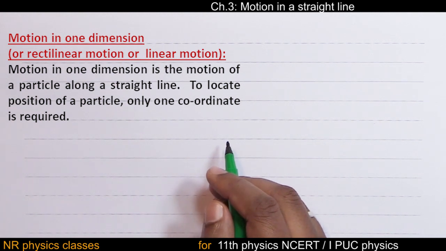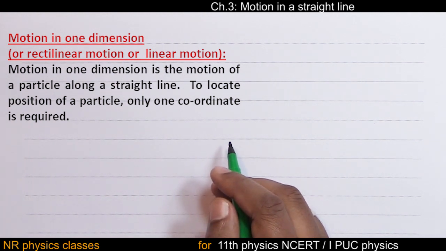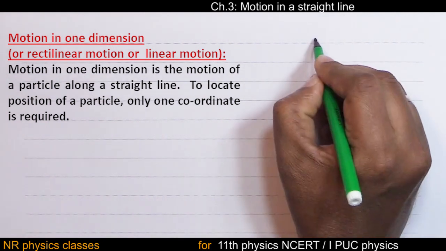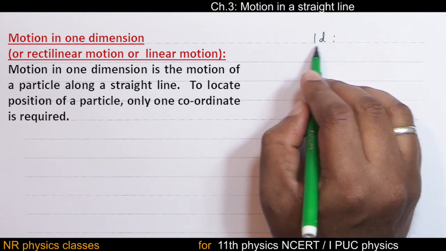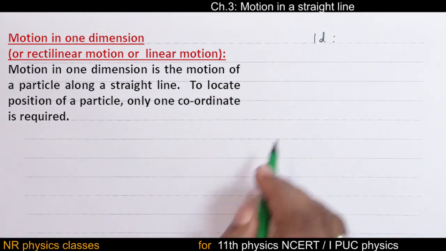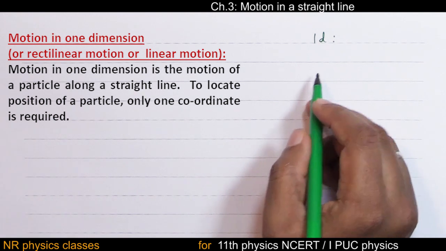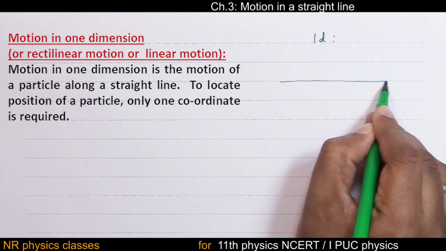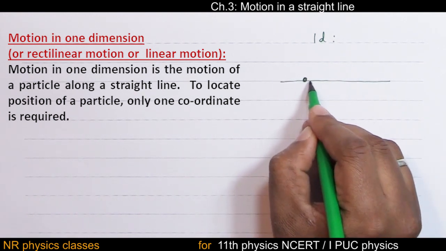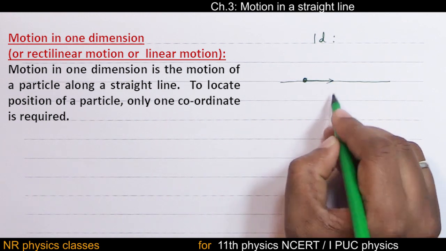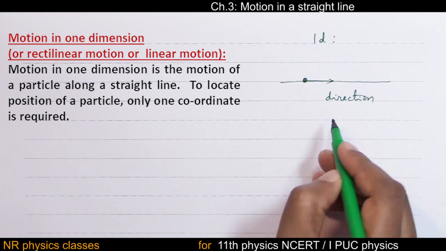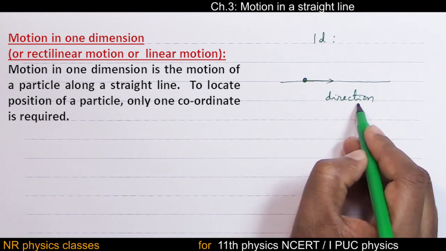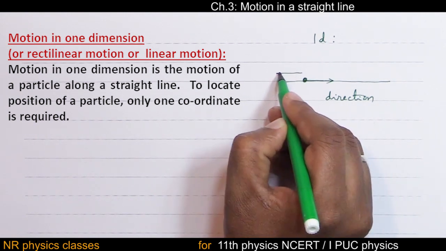Motion in one dimension, or rectilinear motion, or linear motion. 1D stands for one dimensional. If the motion of a body is restricted to only one direction, actually it is not appropriate to consider direction because this will become another direction.